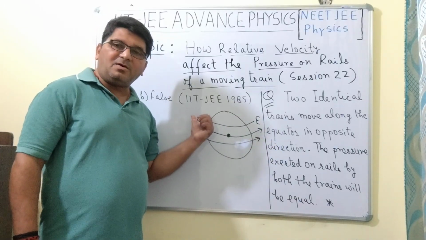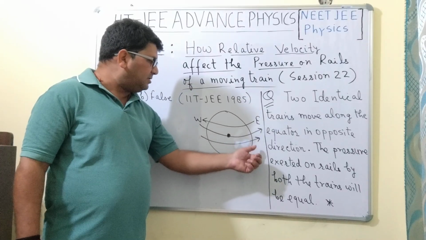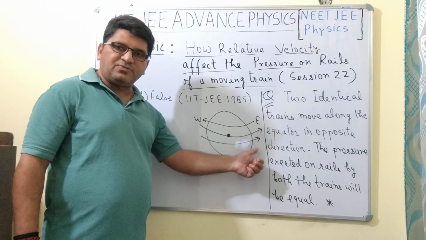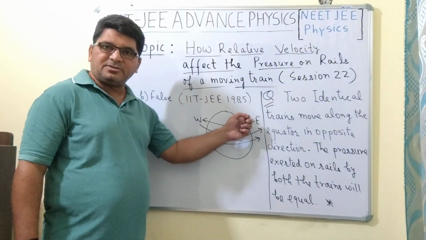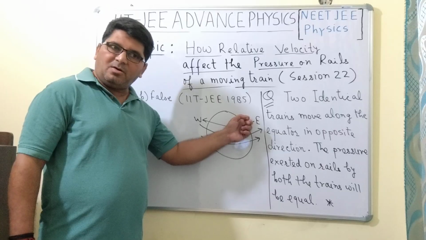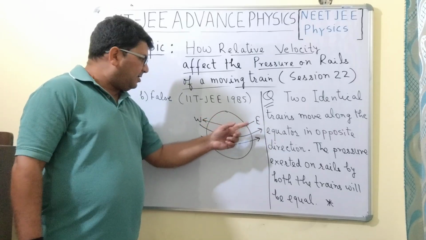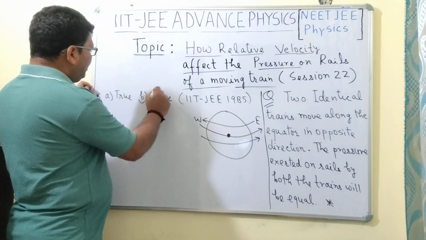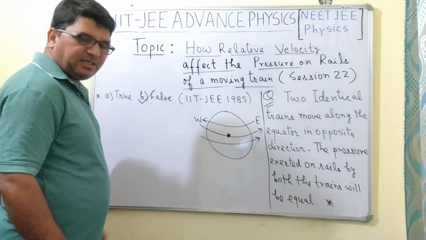Because of that, the pressure exerted on the rails by the train moving eastward will be less in comparison to the pressure exerted by the train moving westward. So this option B is to be selected because this statement is not correct.